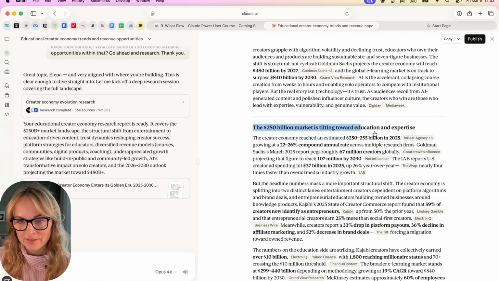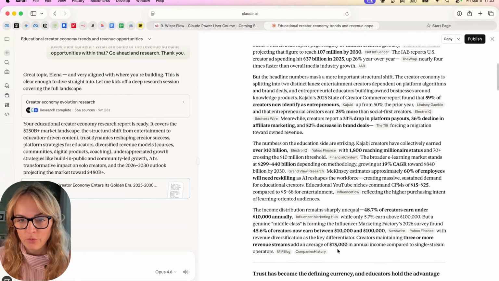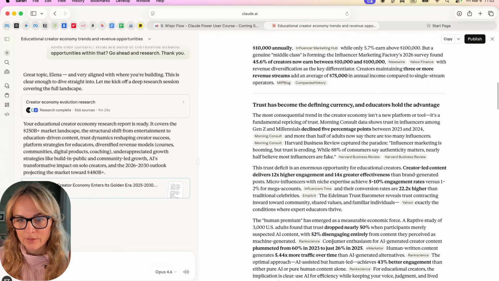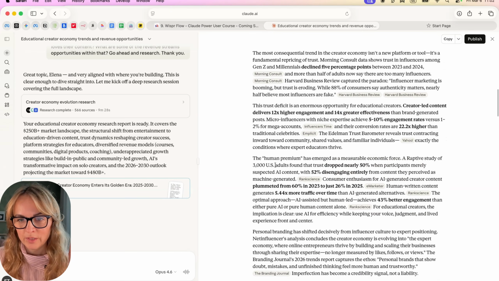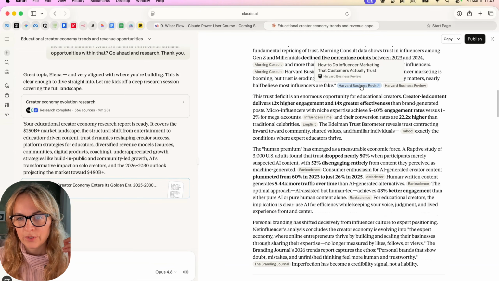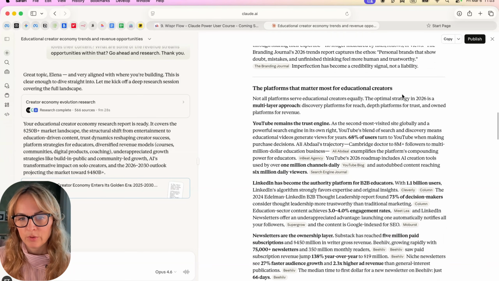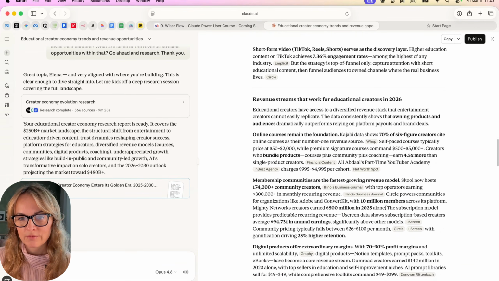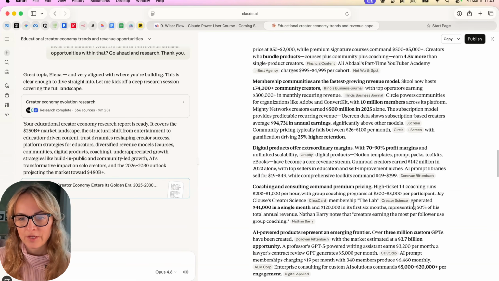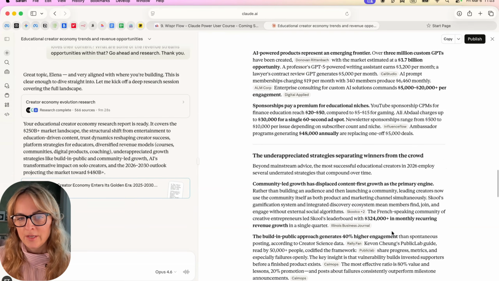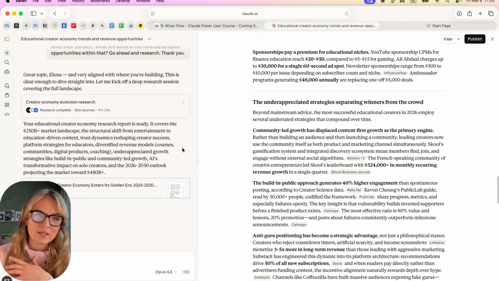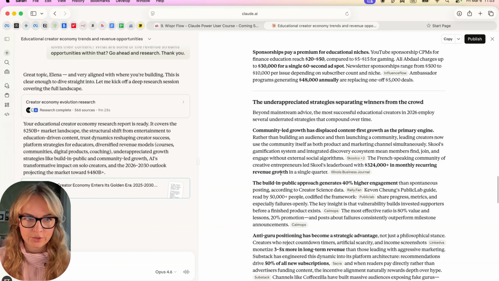And it says that, yeah, it's really good news here, the growth of it, how the trust is evolving, what is the human premium, and you can see all the sources that are quoted here, the platforms that matter the most, revenue streams for educational creators in 2026. Yeah, so this is an incredible way to do research.